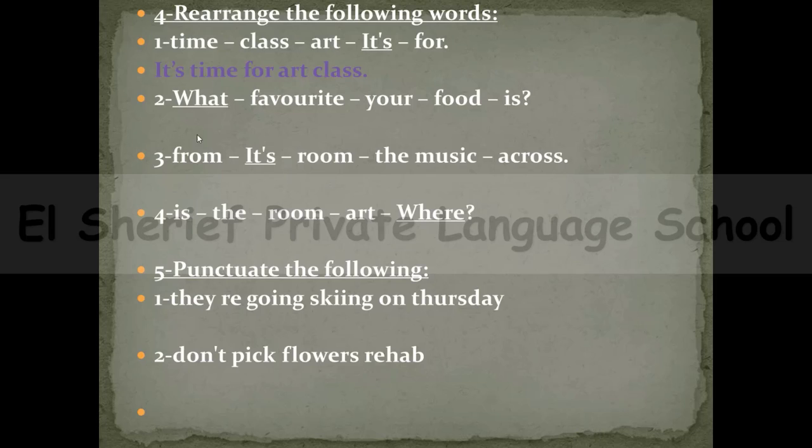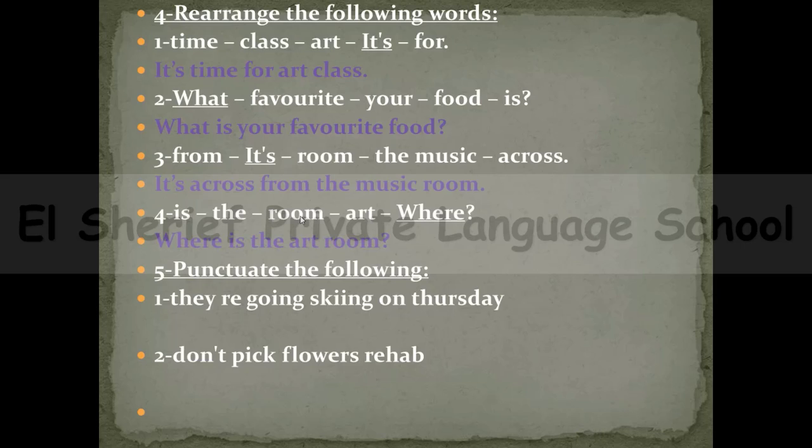And then in number 2, we have to start with the underlined word what. What is your favorite food? So this is the answer. What's your favorite food? Number 3, we have to start with it's. It's what? It's across from the music room. It's across from the music room. Number 4, we have to start with where. Where is the art room? So this is where is the art room.